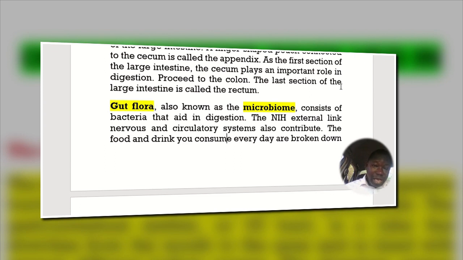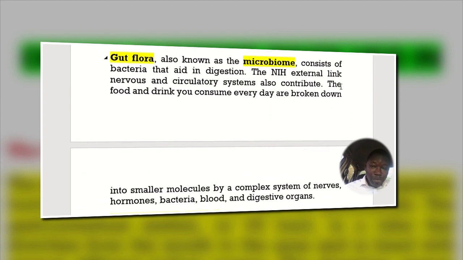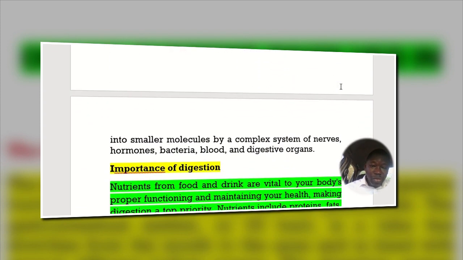Nervous and circulatory systems also contribute. The food and drink that we consume every day are broken down into smaller molecules by a complex system of nerves, hormones, bacteria, blood, and digestive organs.